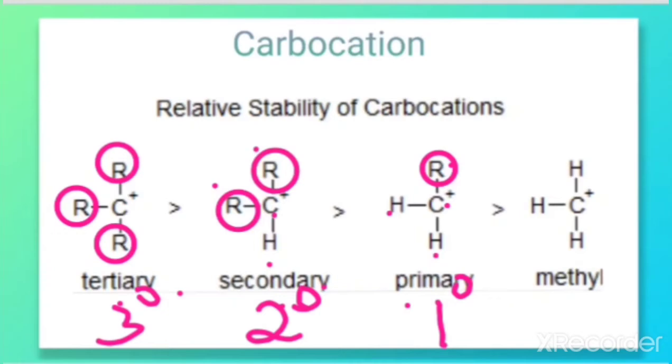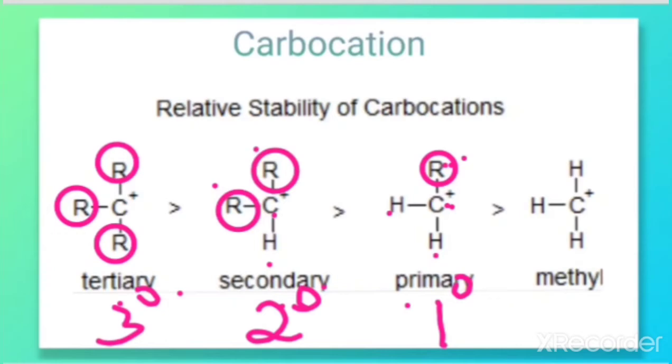Carbocations are classified as primary, secondary or tertiary depending on whether 1, 2 or 3 carbons are directly attached to the positively charged carbon. So it is a very important point about the degrees, because this concept will be used in most places. How do you remember the degree? Just look at the positively charged carbon and the number of alkyl groups, because alkyl groups have carbon. So there is a direct linkage between the positively charged carbon and the alkyl group carbon.